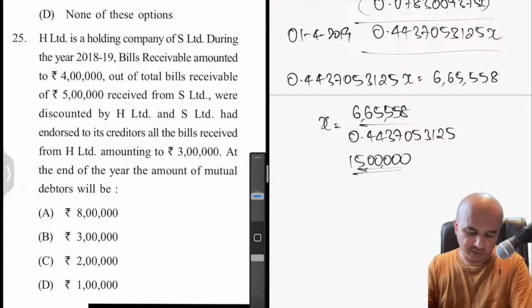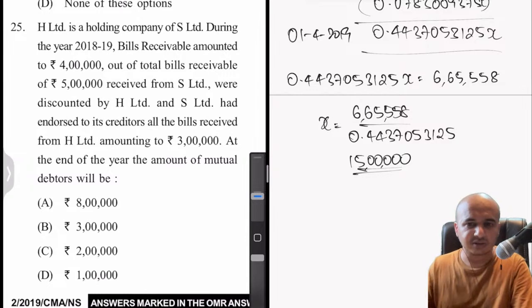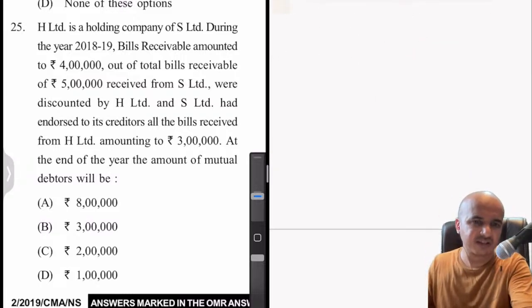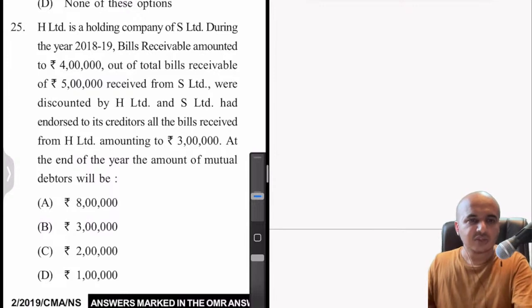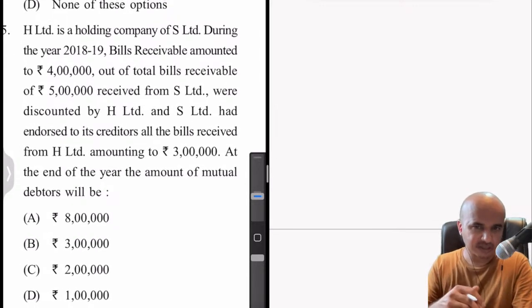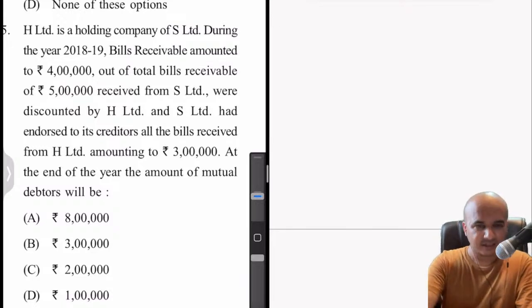So 25. Okay, here let's see. Oh, this is one horrible question. I hope that you won't get such type of questions in the exam. I'll tell you why it is horrible. Because the way it is drafted, it's not properly drafted. The English here is horrible. So now you read this question. I will use my own words to explain this. I'm just rephrasing the question so that it's easy to understand. Forget about the question there, just listen to me.